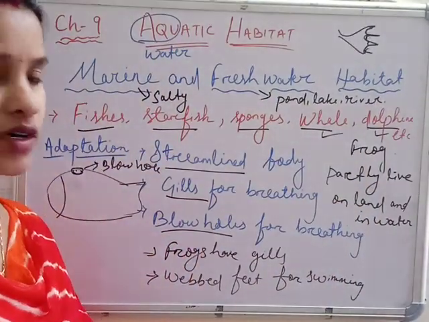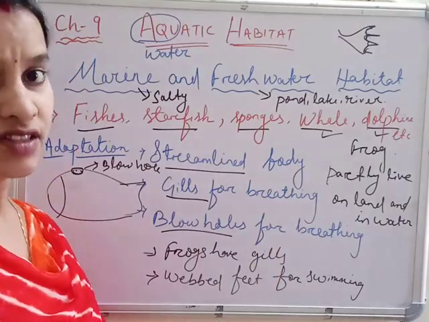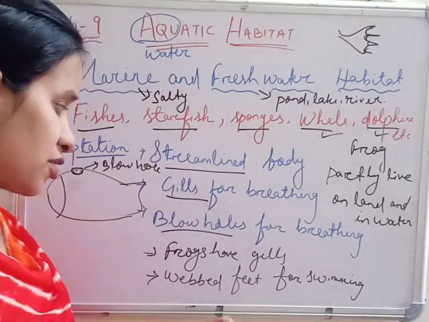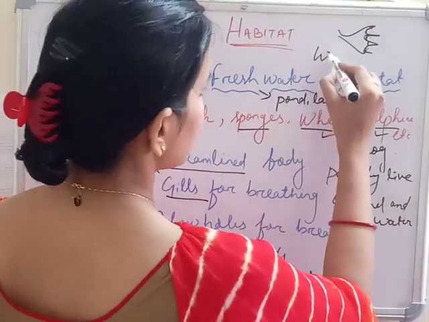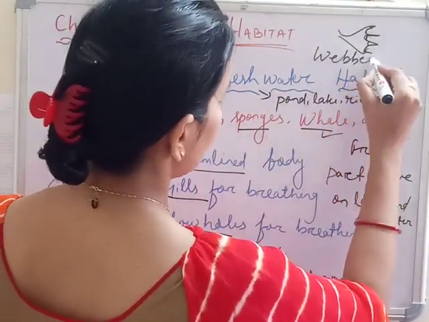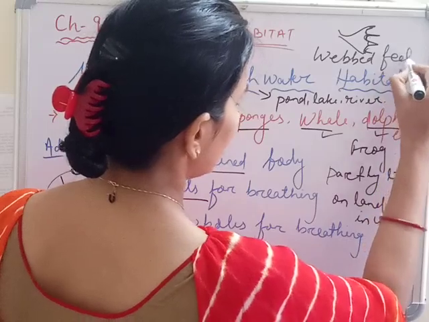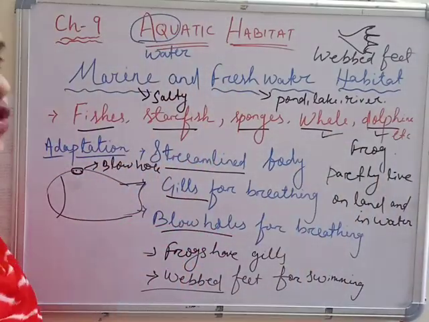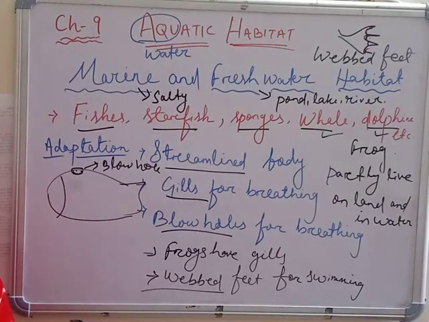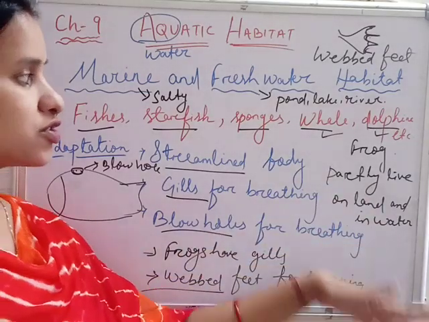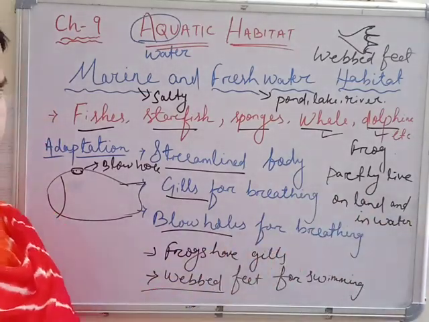The duck, swan, and the frog, when it is in the tadpole stage, have waved feet. So these waved feet help frog, swan, duck to swim in water. As they live partly in water, they develop these features.